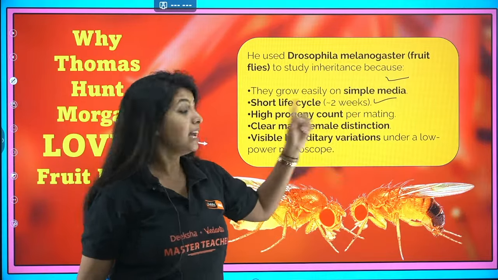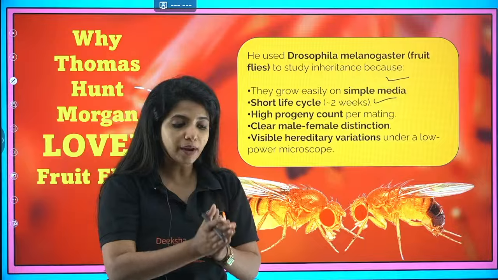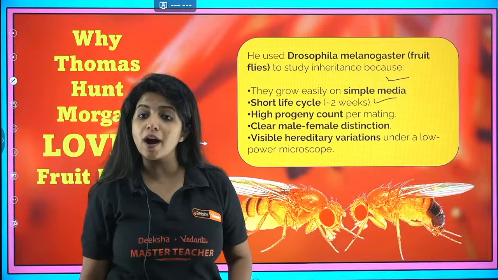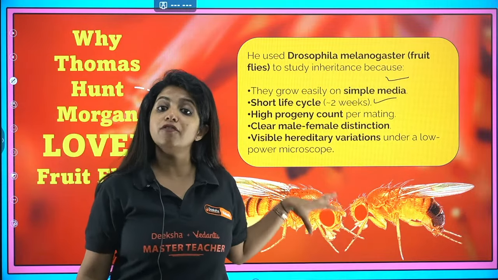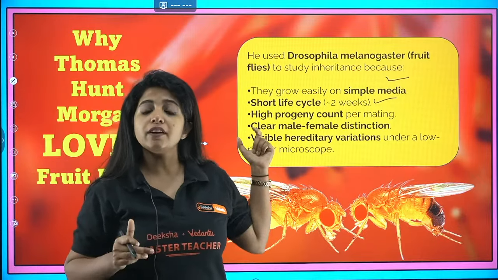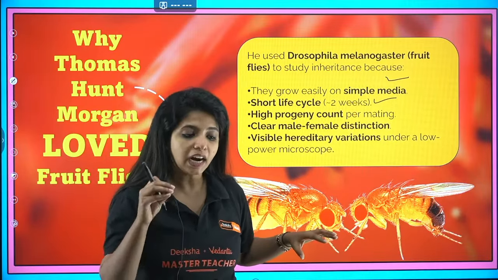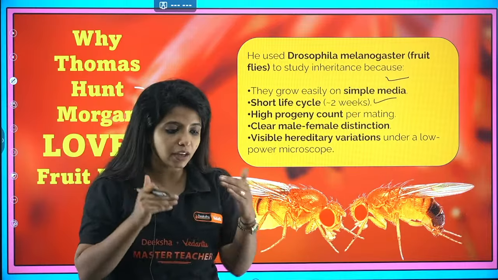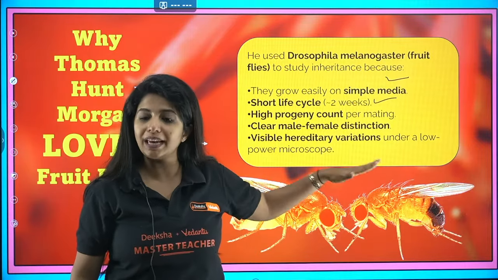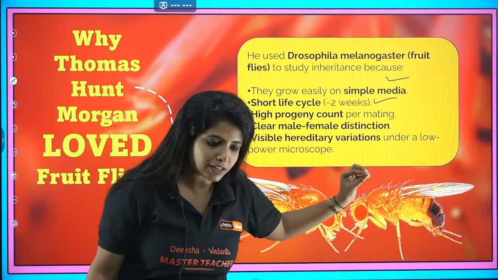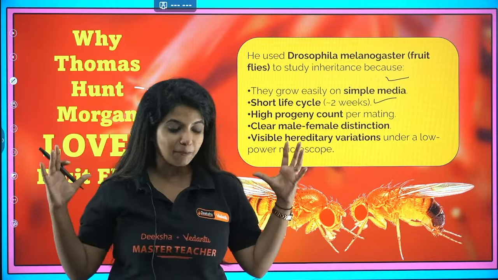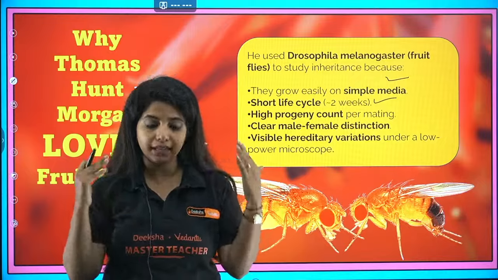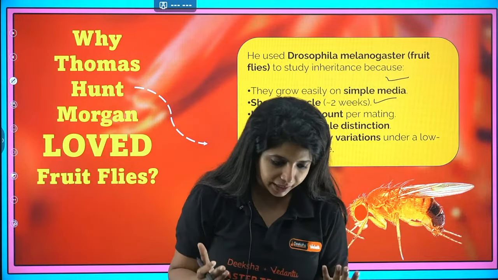They are also known as fruit flies, and they have a high progeny count. If they mate once, they will produce so many progenies. I can study these progenies. There was a clear male-female distinction, and males looked smaller and females looked larger. And visible hereditary variations were also clear under a low power microscope. Everything was clearly visible, including their variations. So these are a few features why he chose fruit flies or Drosophila melanogaster. And now I am going to dive into the exact experiment that he did, and also what he found.